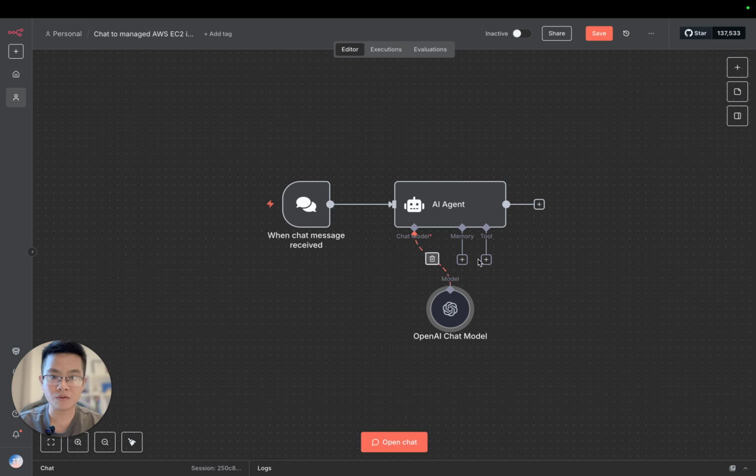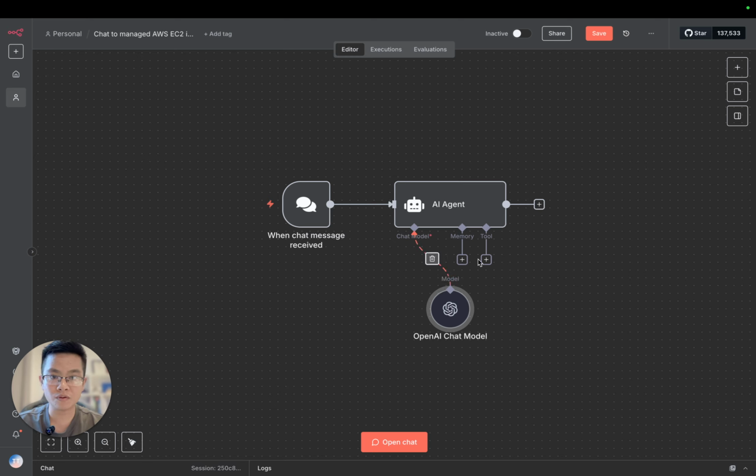We also add the memory so that the agent, actually not the chatbot but the agent, can understand the context. For example, if you give a command, and then there are some questions back and forth between you and the agent, we give the agent the capability of understanding the full context of the conversation. So we have the chat model, and we have the memory. Good.